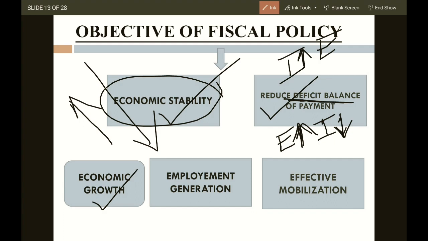There should be huge investment in the form of share market, money market, capital market. What happens if you are investing in these different markets? There is a return, and the return will generate more income. Employment generation is very important because government spends money in different sectors. If they have revenue, infrastructure, medical facility, that generates employability. People will have jobs, and thus they will be contributing towards GDP, GNP, per capita income.